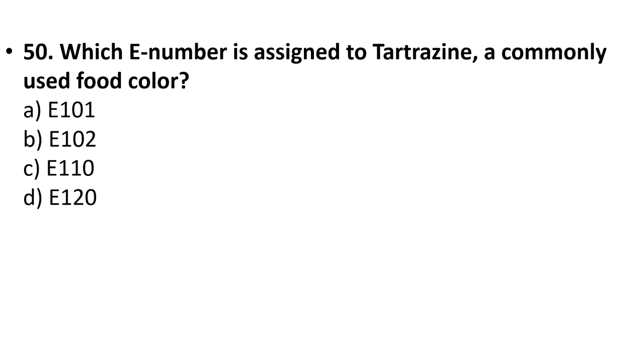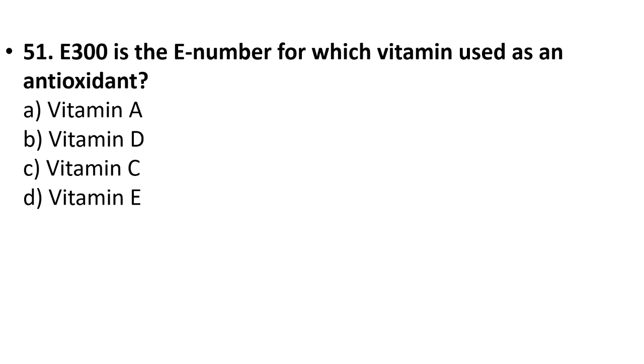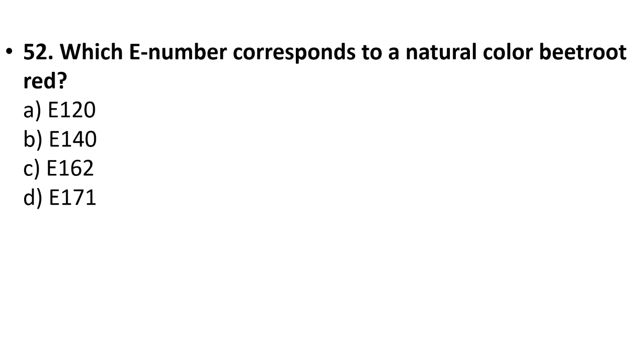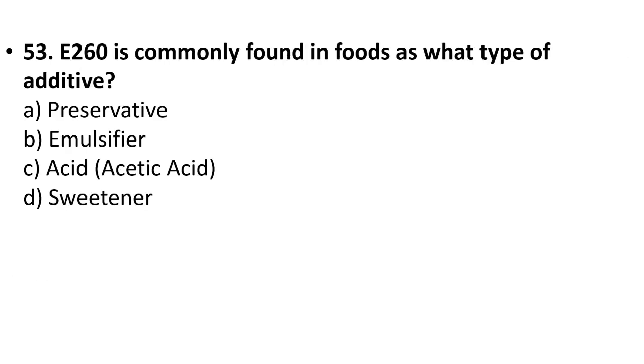50. Which E number is assigned to tartrazine, a commonly used food color? E101, E102, E110, E120. Here answer is option B, E102. 51. E300 is the E number for which vitamin used as an antioxidant? Vitamin A, vitamin D, vitamin C, vitamin E. Here answer is option C, vitamin C. 52. Which E number corresponds to a natural color beetroot red? E120, E140, E162, E171. Your answer is option C, E162.